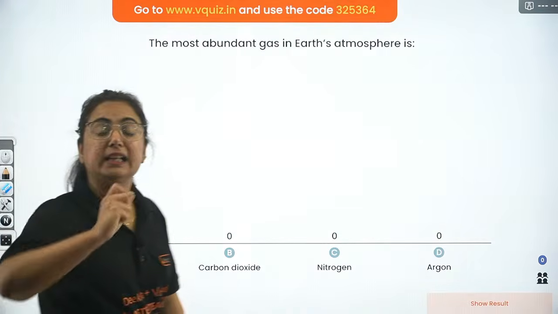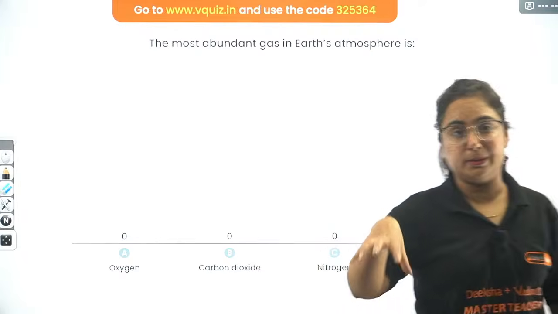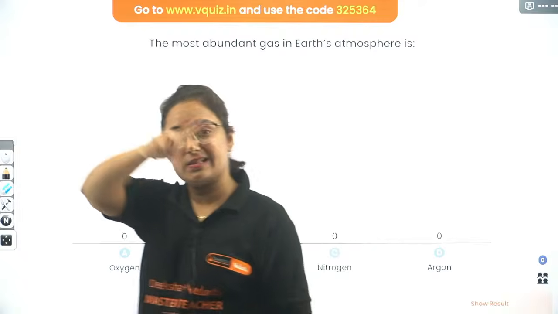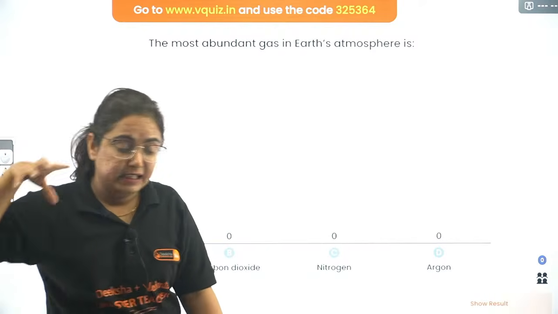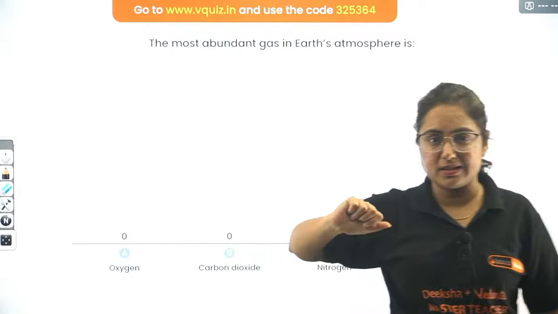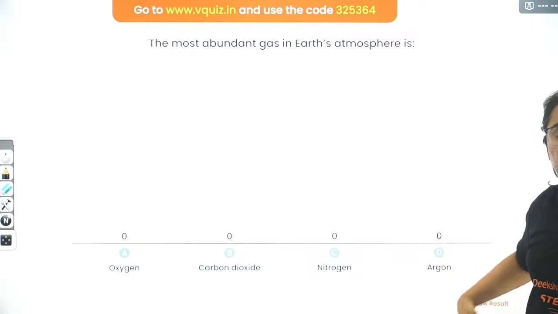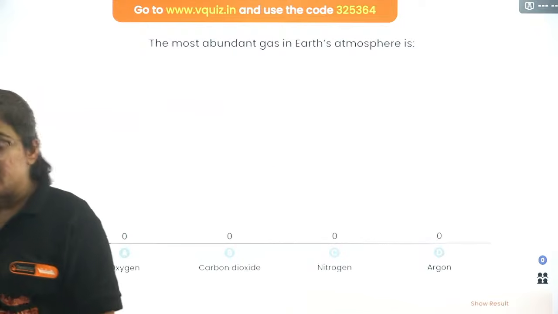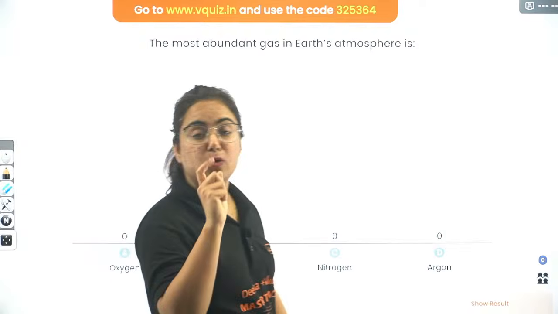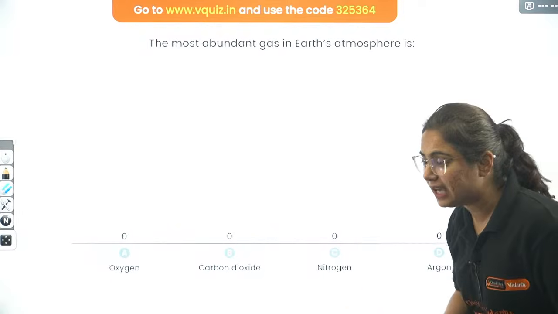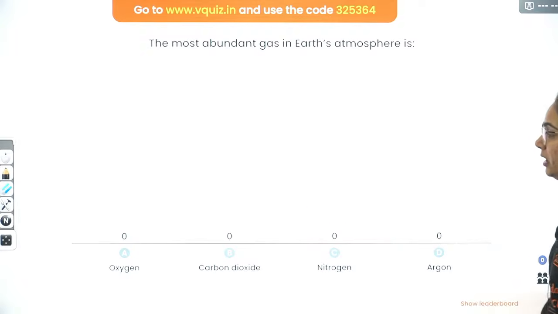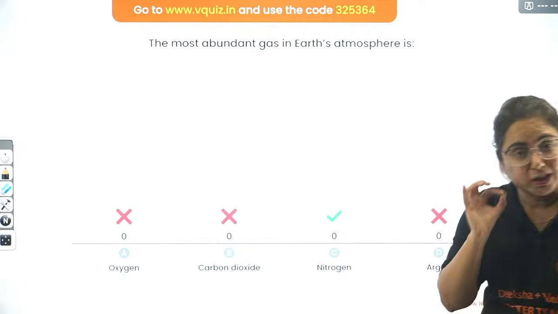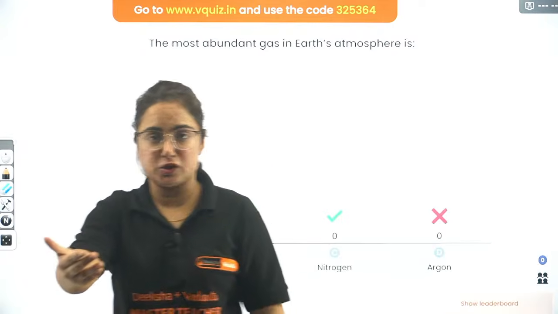Abundant means in large number, the most available gas in the atmosphere. You know that the atmosphere is a shield surrounding the earth's crust. And in that shield we have various gases like oxygen, carbon dioxide, nitrogen, argon, many more, as well as water vapors too. So among these, which one is the most abundant? Beta, if you are guessing argon, you are completely wrong. This is something basic we are studying since childhood. It is nitrogen.